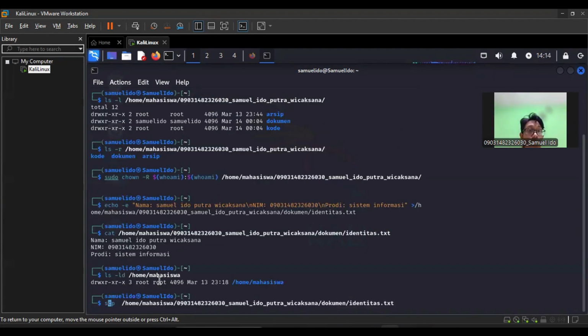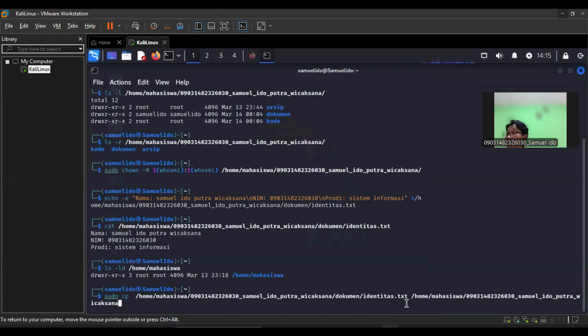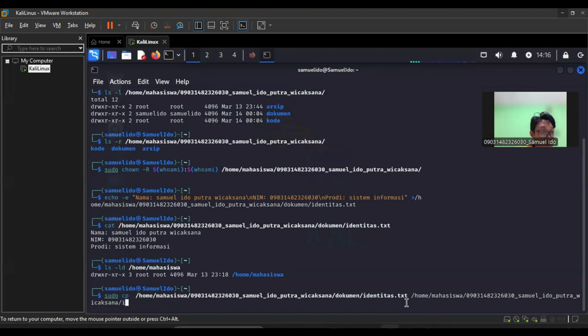B. Copy the identity.txt file into the archive directory and name it identity backup txt. Make sure the archive directory exists. Before copying the file, we need to make sure that the archive directory already exists. Use the following command. ls is used to display the content of a directory or file. -l displays detailed information about the directory. -d displays information on the directory itself, not its contents. Home student, the path of the archive directory to be checked.